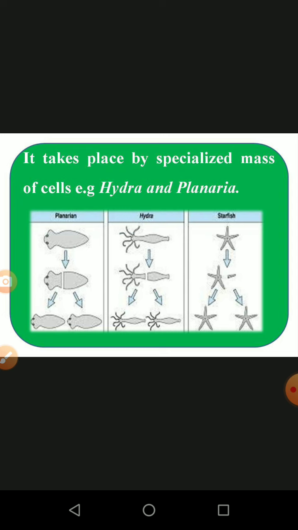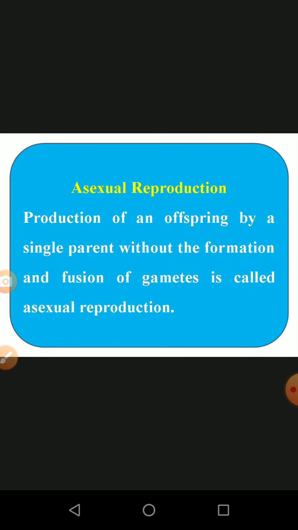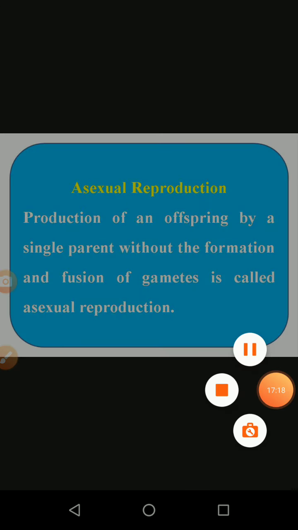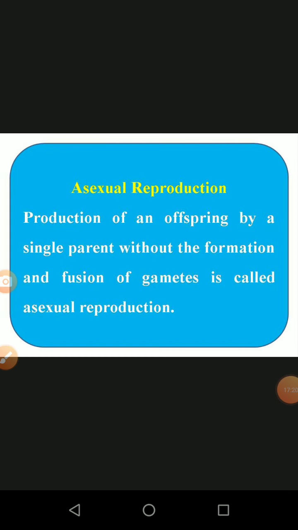The single organism gets divided, that means the two halves develop into new organisms. And next, the asexual method of reproduction: the reproduction of an offspring by a single parent plant. Reproduction of offspring by a single parent without the formation and fusion of gametes is called asexual reproduction. That means there is no formation of sexual cells, without formation of gametes